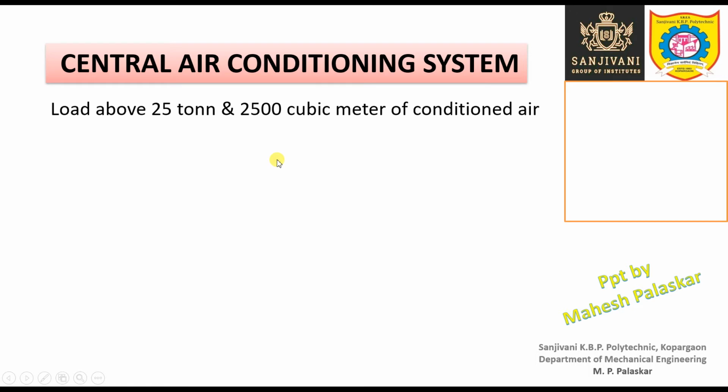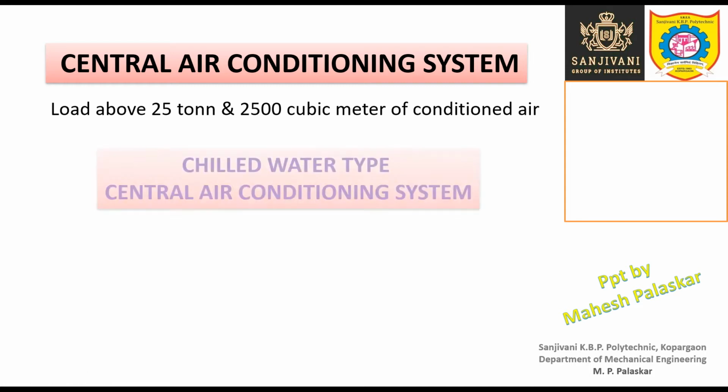In that case, we can use a single vapor compression system. We can cool the air and we can supply this cooled or the conditioned air through duct network to all the various rooms. Or we can cool the water, and this chilled water can be supplied to each and every room, and the air can come in contact with this chilled water in each and every room, and then this air can be cooled and conditioned in each and every room.